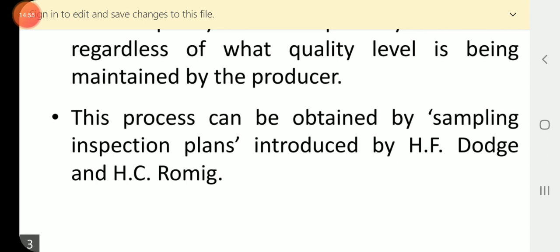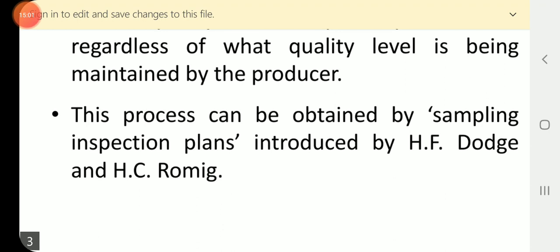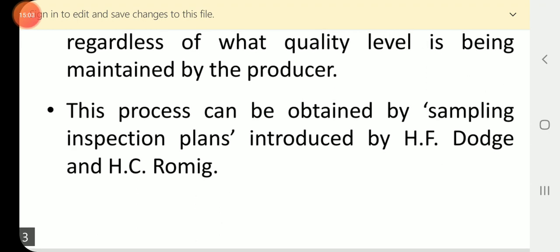What is meant by sampling inspection plans? Based on the sample information taken from the lot, we specify the quality level that is going to be accepted by the consumer.